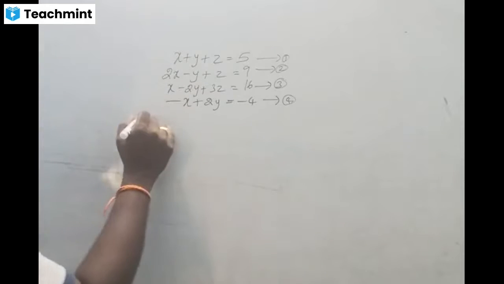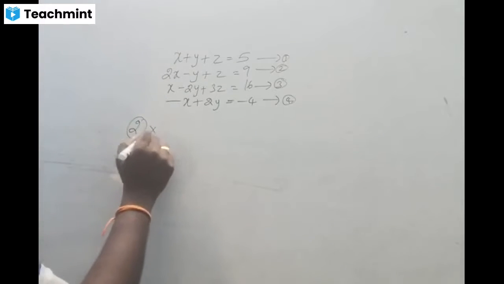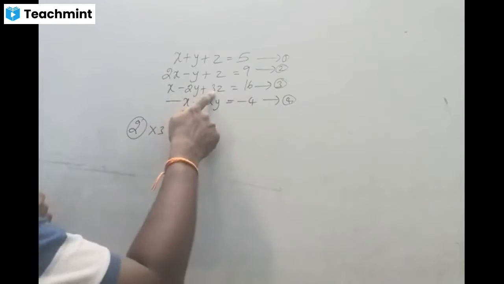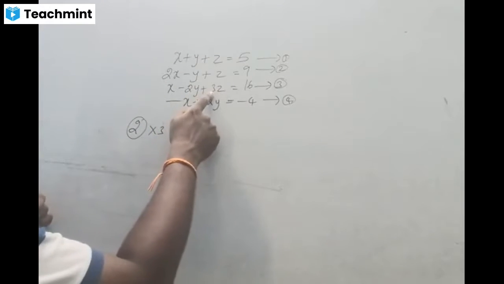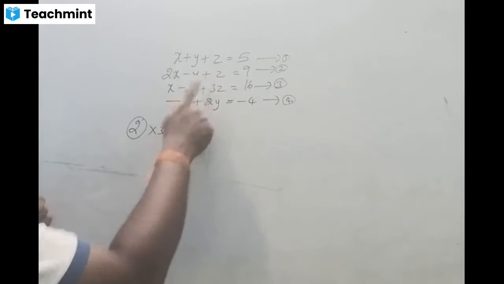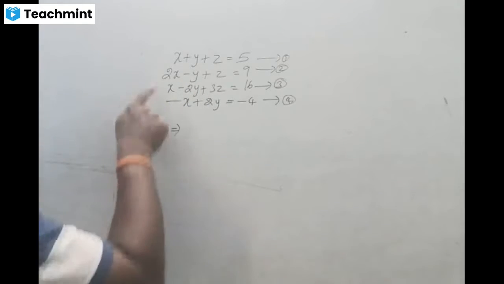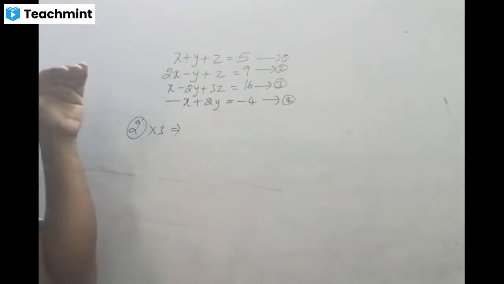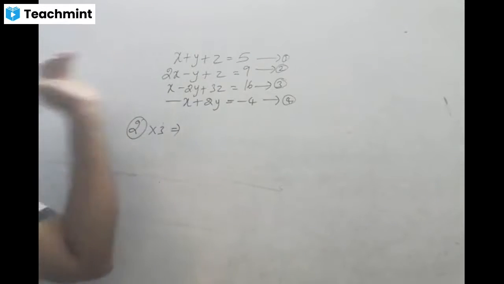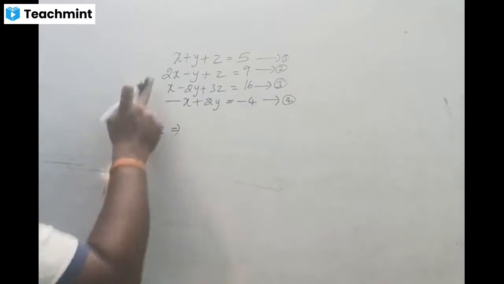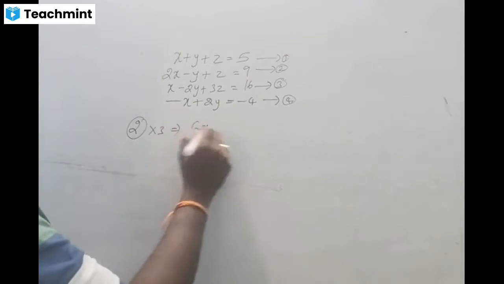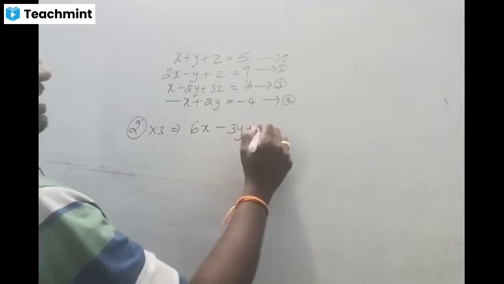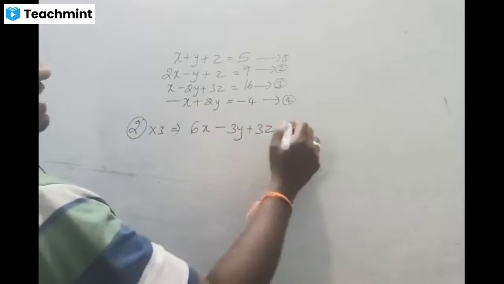So here I have to multiply the second equation by 3. Why do I multiply by 3? Because in the third equation, that variable has a coefficient of 3, but here there is no 3. That's why I multiply. But I have to multiply the 3 into the entire equation, right? We have to multiply each term of the entire equation. So 3 times 2, 3 2s are 6x. Minus 3 times y, 3y. Plus 3 times z, 3z. Equal to 3 9s are 27.